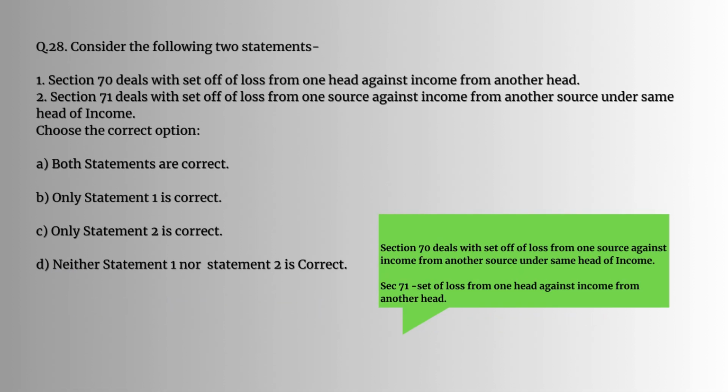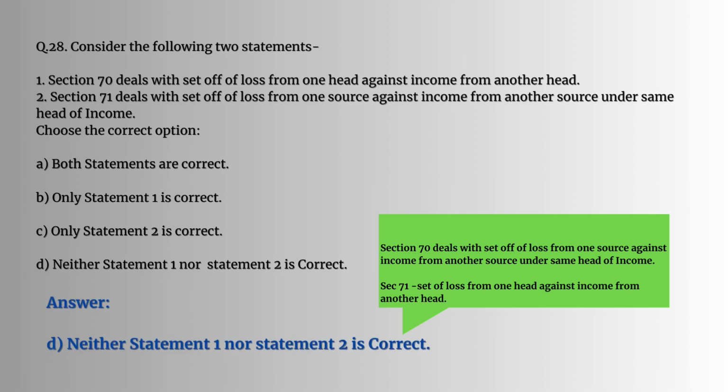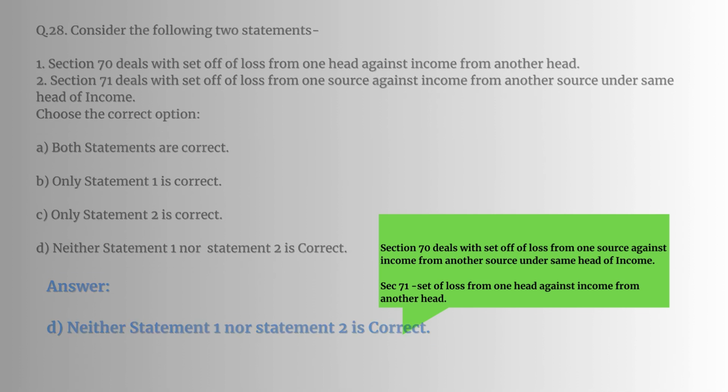Question number 28. Consider the following two statements. So here section 70 and section 71 are given. So what is section 70? Section 70 deals with set-off of loss from one source against income from another source under the same head of income. Section 71 deals with set-off of loss from one head against income from another head. So the answer would be neither statement 1 nor statement 2 is correct.